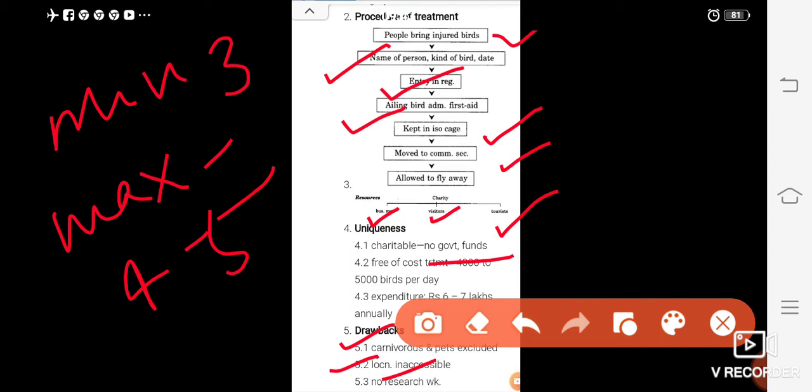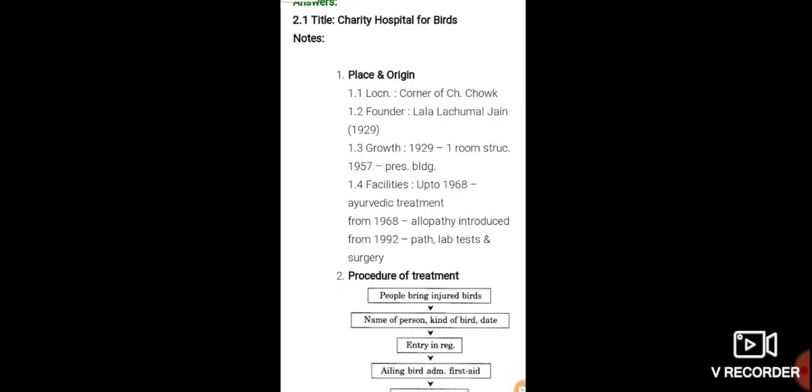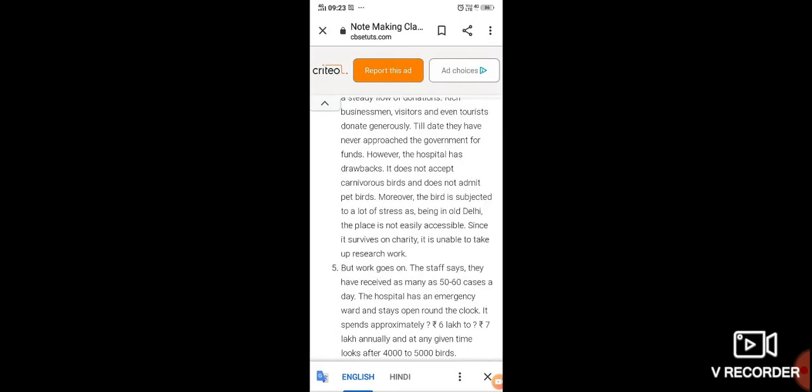You can use short forms, abbreviations, signs, symbols. Avoid complete sentences. No need to use sentence linkers, articles, prepositions. Complete sentences are avoided. So this is the proper format.